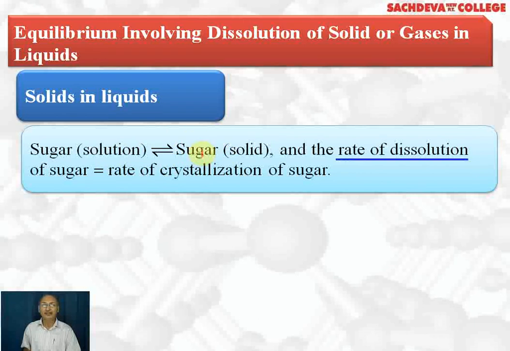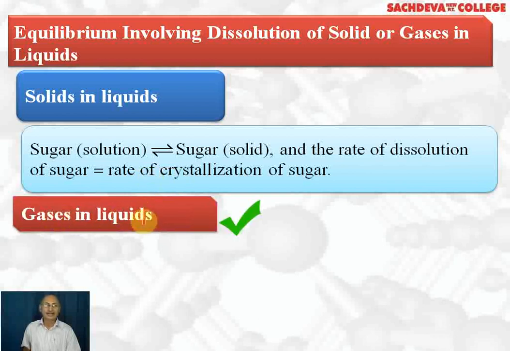That is, the rate of dissolution of sugar becomes equal to the rate of crystallization of sugar, and this process is called equilibrium. This process involves solids dissolved in liquids, and leads to the formation of a saturated solution.